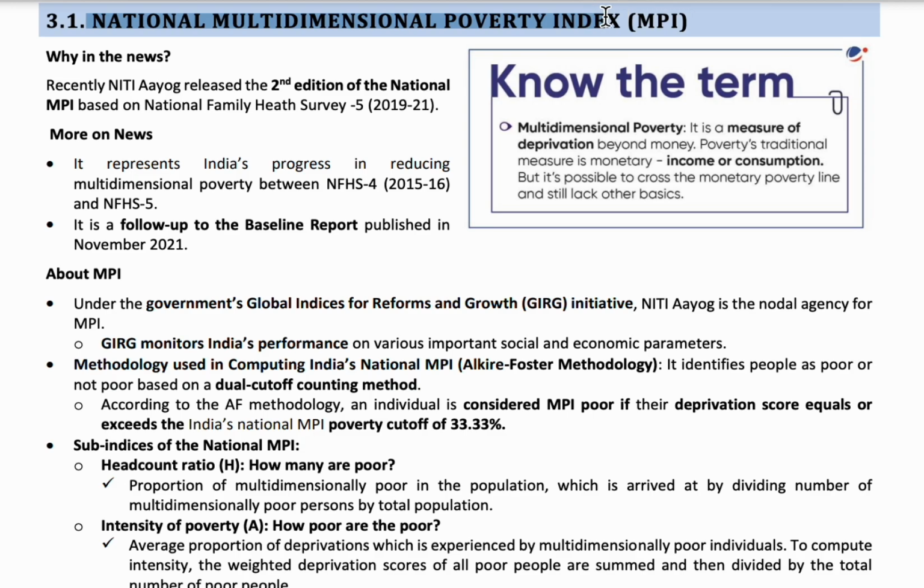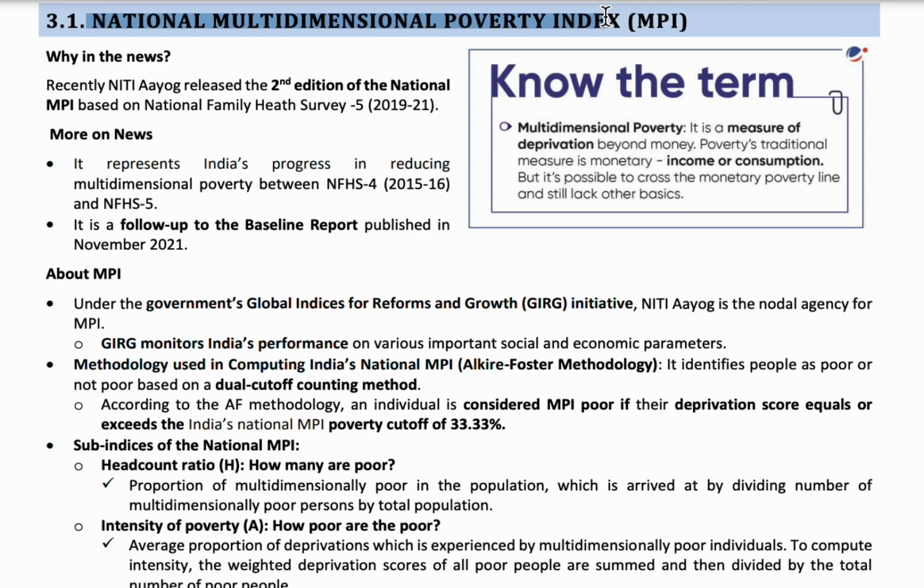Under multidimensional poverty, when an individual cannot spend on proper health, education, and standard of living like drinking water, house, electricity, etc., then that person is said to be under multidimensional poverty. That means poverty from all directions. You don't have proper education, proper nutrition, proper house, proper electricity. When poverty is across all of these, it is called multidimensional poverty.